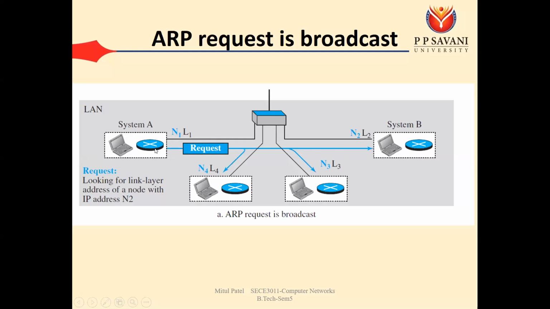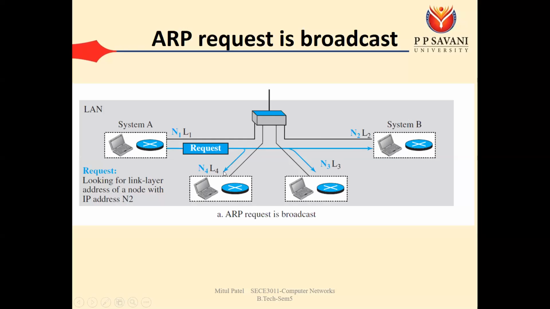So for that, what will system A do? System A will use the ARP request packet. So how is this ARP request packet generated? In practical we saw that in the ARP request packet we have the destination IP address. The destination IP in the packet is the IP address of system B, and this ARP request packet is broadcast to every device. System A is broadcasting this ARP request packet to N4, N3, and N2.